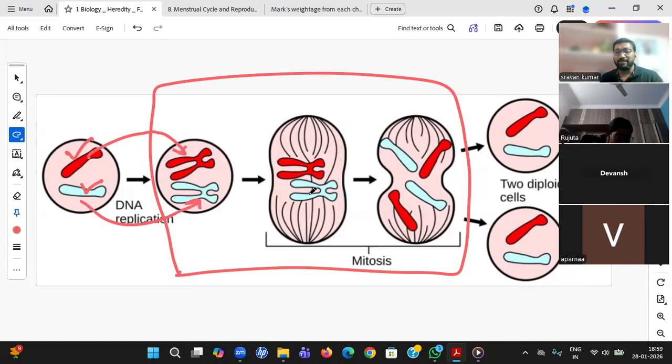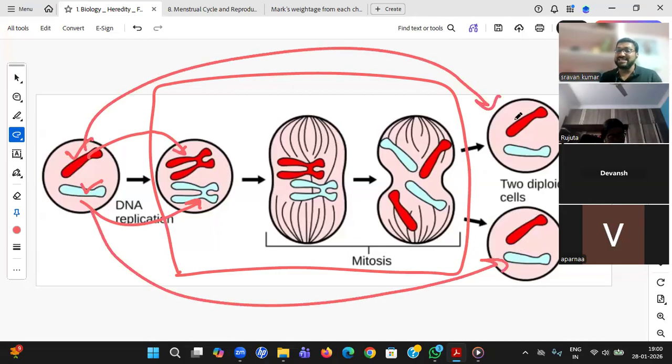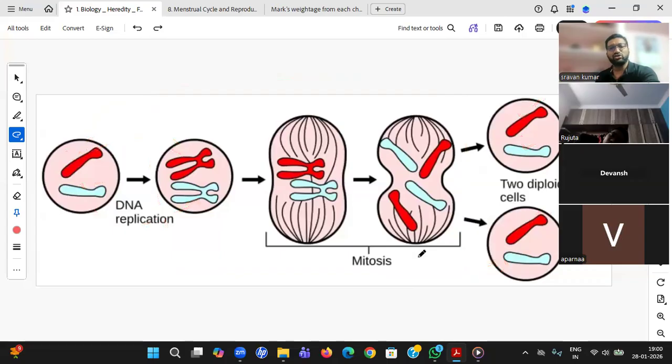Once DNA copying happens, we have learned something like cytokinesis. The nucleus will break first, right? You see, this is what has started. Finally, the nucleus and cytoplasm are going to divide. Now you see, one cell has given birth to two different cells, and each cell has the father's and mother's chromosomes. Understood, students?